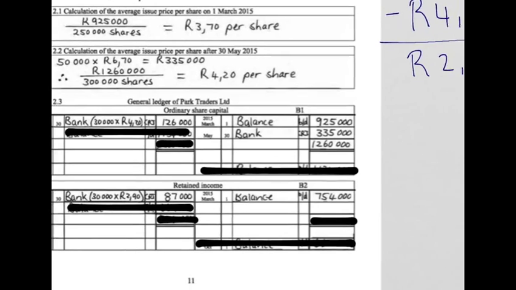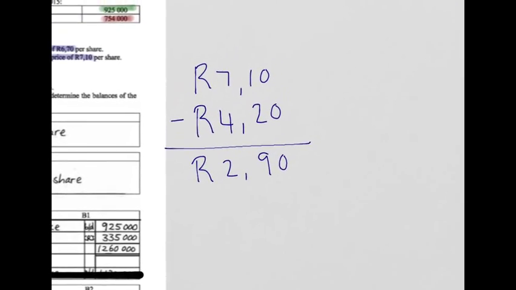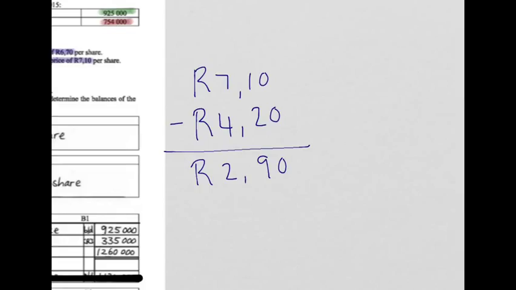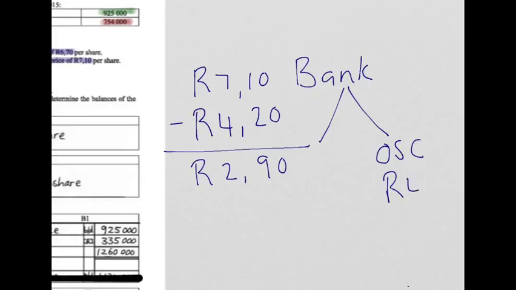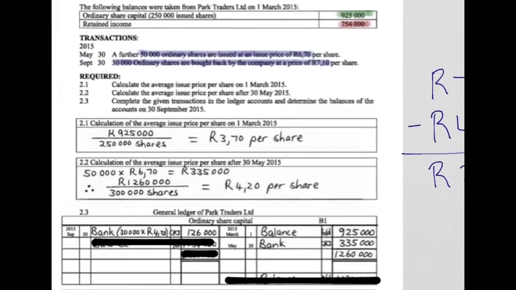So all of the 7.10 leaves my bank account, some of it coming from ordinary share capital, the 4.20, and the rest, the 2.90, coming from retained income. In the end we're able to get everything that is needed to be paid from our bank account.